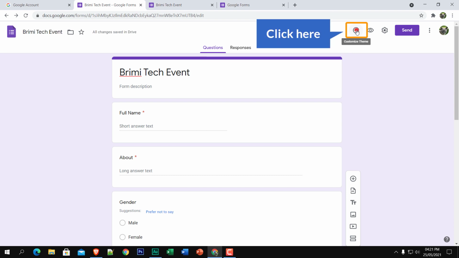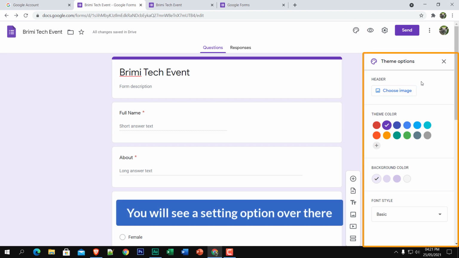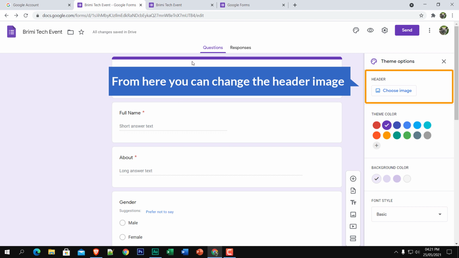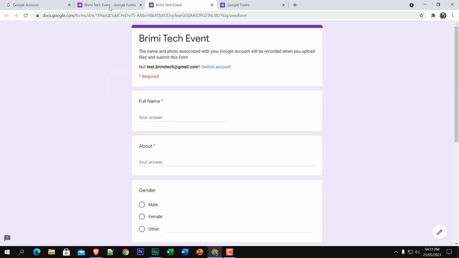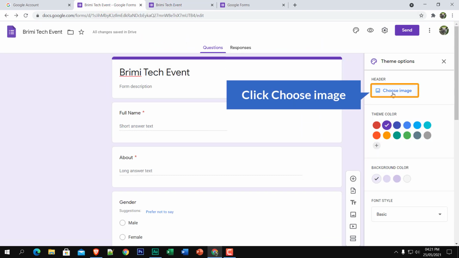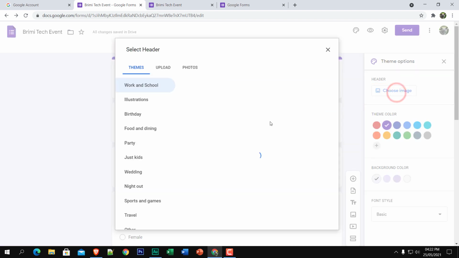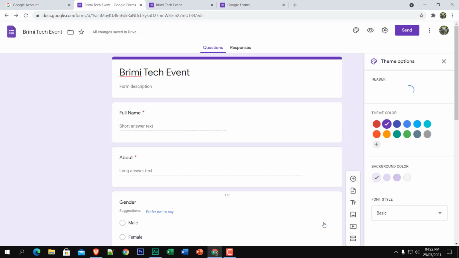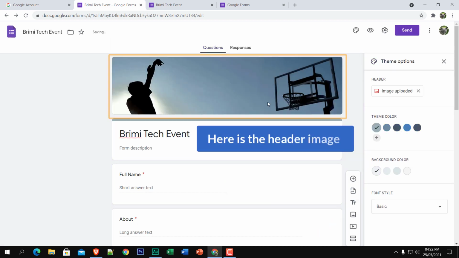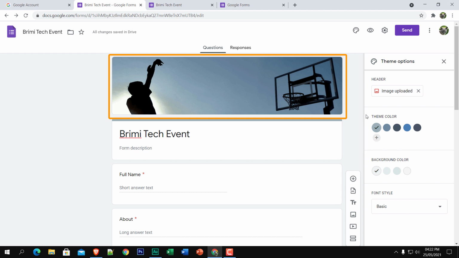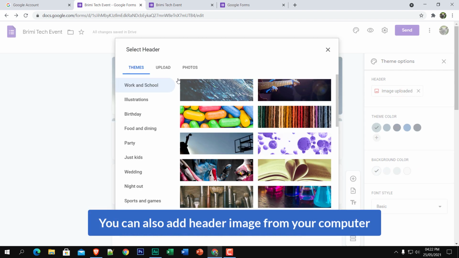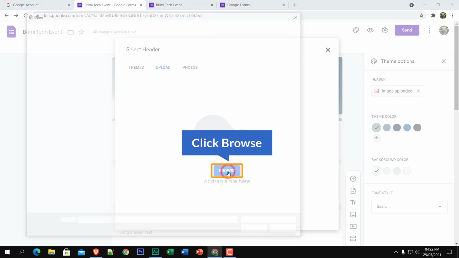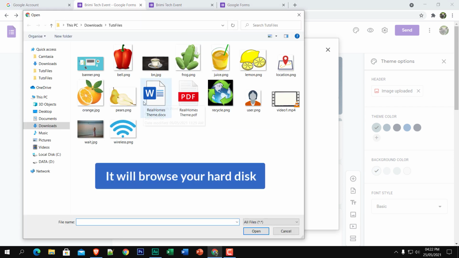Okay, now come back here again, and here you can see the customization option palette. Okay, if you click on here, you will see a setting option over there. From here you can change the header image. Here you can see no header image. I'm going to add an image. Just choose image, click over here and click insert. Now here is the header image, and you can also add a header image from your computer. Just click on the upload tab and browse, and it will browse your hard disk.